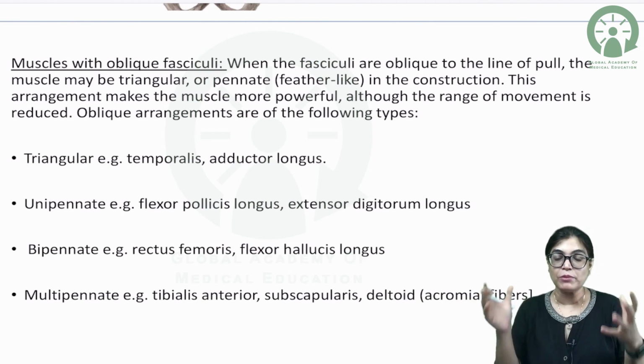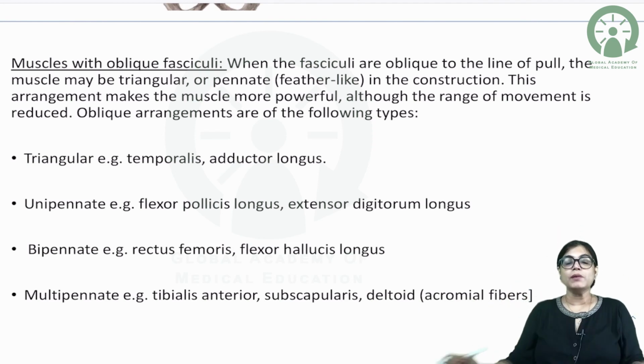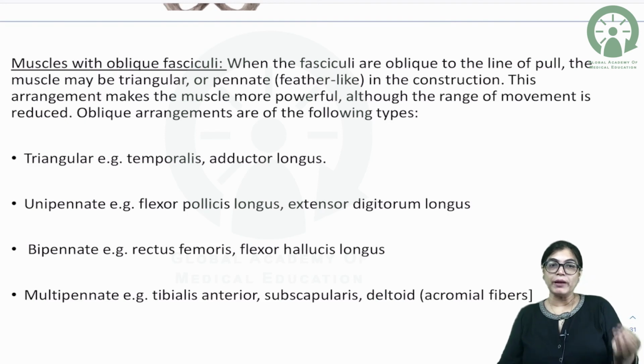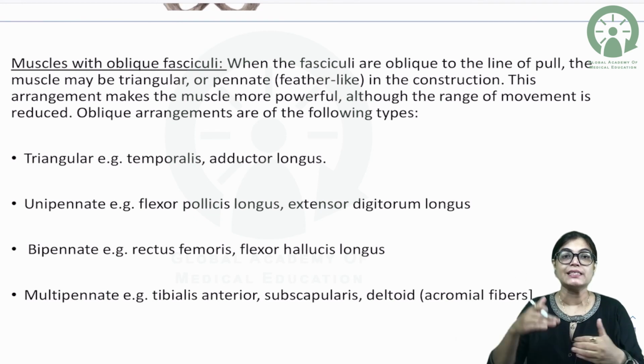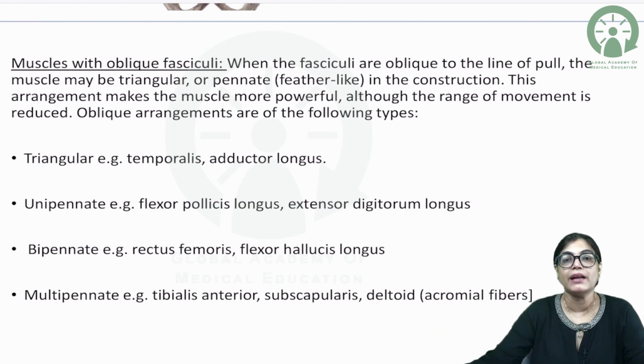The muscle fibers can be pinnate. Examples of oblique fasciculi are triangular, pinnate, feather-like in construction. This kind of arrangement of the muscle fibers makes the muscle very powerful, but the range is reduced in comparison to pallar muscle fibers. That means the muscle with oblique fibers has a lesser range of movement in comparison to that of pallar muscle fibers.